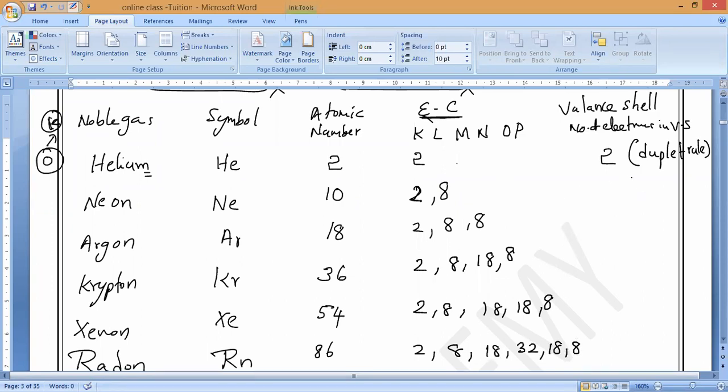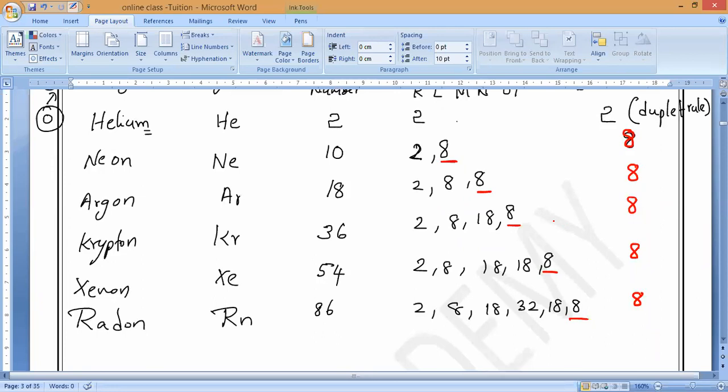So please respond. Here, what is the valency shell? This is the valency shell. What is the number of electrons? 8. Here it is the valency shell, with 8 electrons. Again, this is the valency shell, with 8 electrons. So if you observe very carefully, except helium, all the inert gases have 8 electrons in the outermost shell.